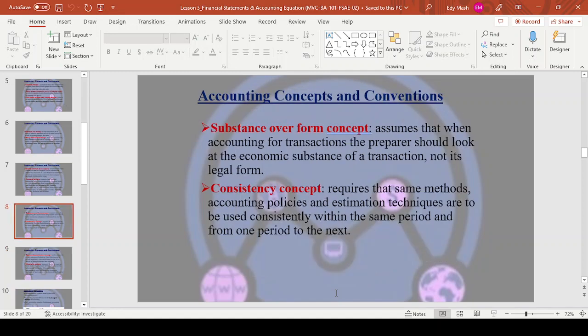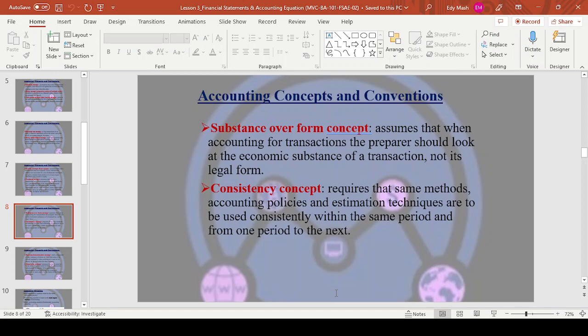And then we have what they call the substance over form concept. It assumes that when accounting for transactions, the preparer or bookkeeper should look at the economic substance of a transaction, not its legal form. So it's always the monetary side: substance over form.